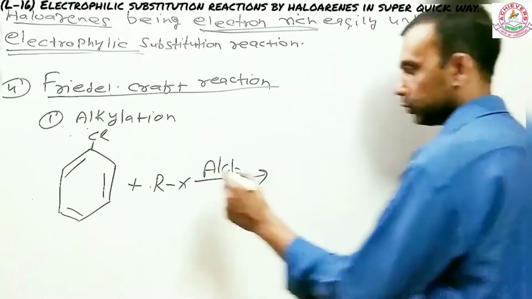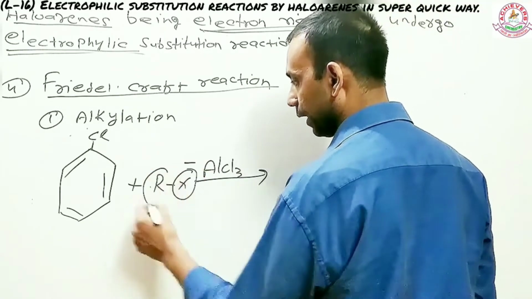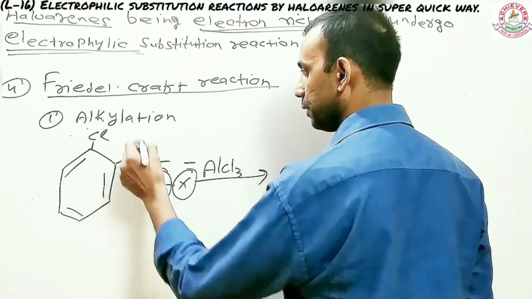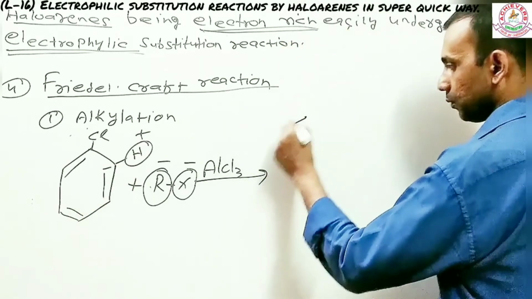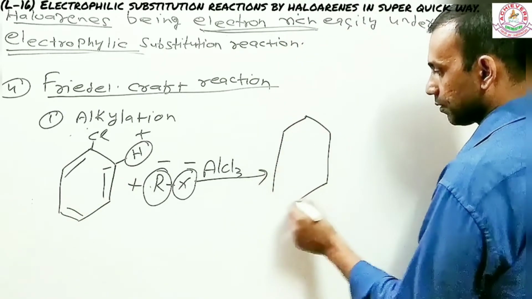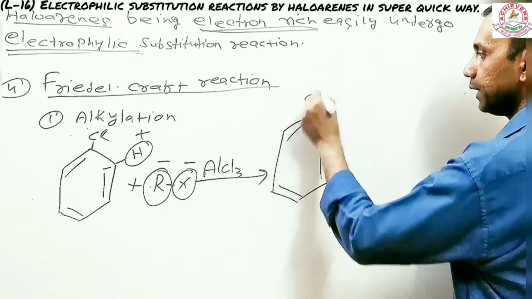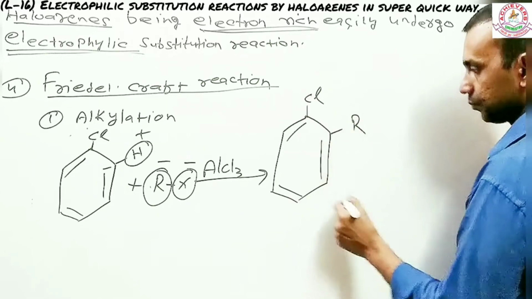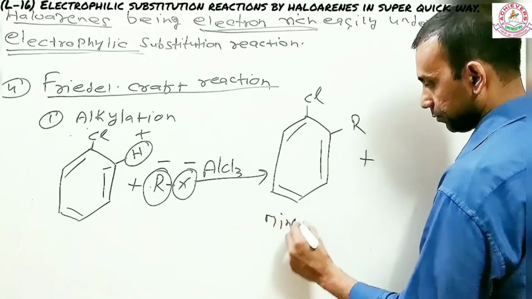So you do understand that X here is the negative part and R here is positive. Similarly, the hydrogen here will be a positive part and carbon will be negative. So what I'm going to do, I'm going to place one chlorine up there and the alkyl group, which is the R, right there. So this is the first product, and you do know that this is going to be minor.